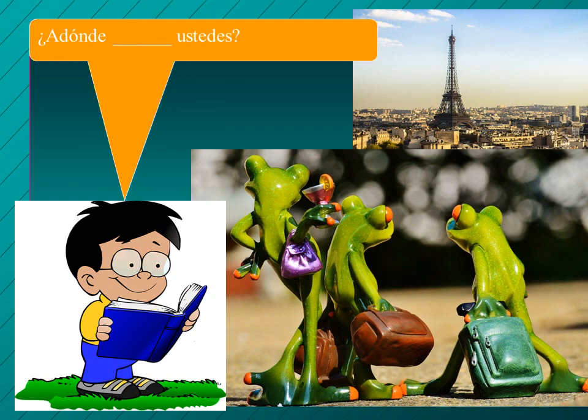Alright, so now he's talking to the frogs again. He says, ¿A dónde blank ustedes? So we know that he's addressing them as ustedes, so either it's formal or he's in Latin America. And so how would he say, where are you going? Well, go in the ustedes form is van. ¿A dónde van ustedes?